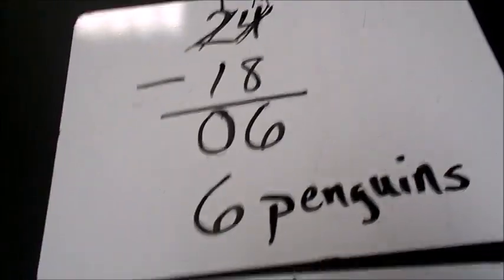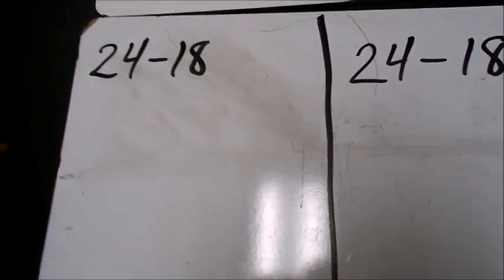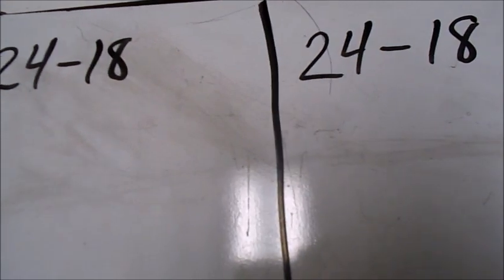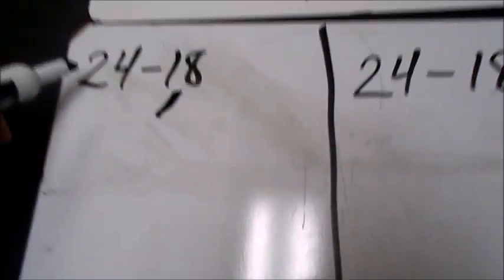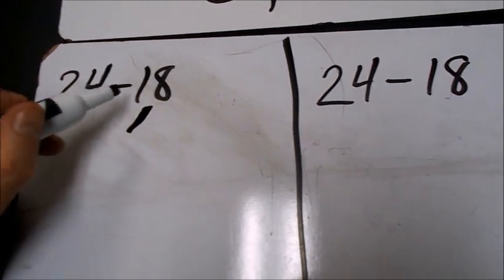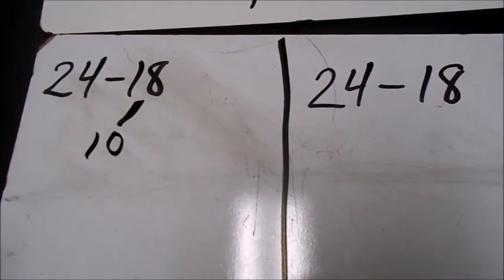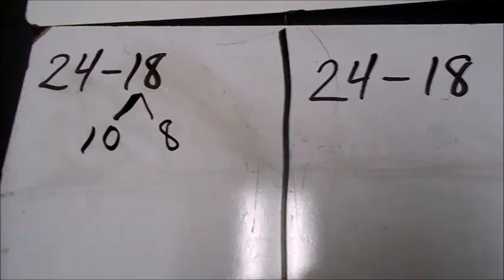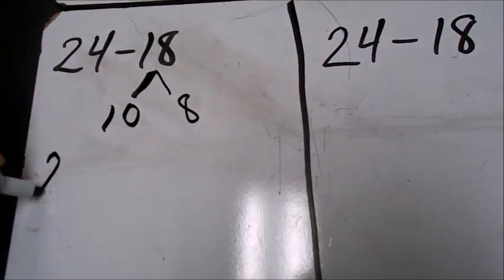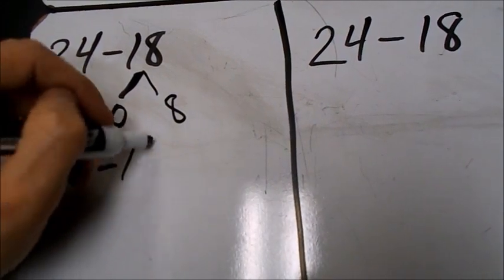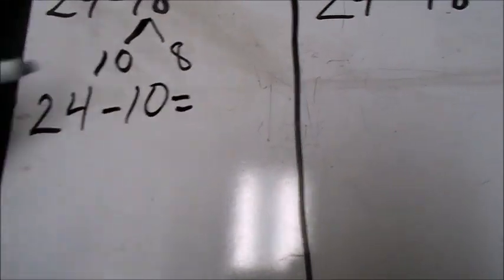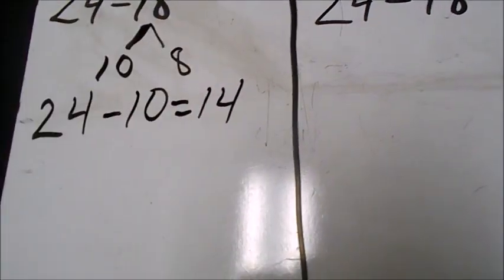However, another way that we can do this is by taking out a 10. So what I'm going to do is take 24 minus 18. I start with the smaller number. I'm going to take out a 10, and that's going to leave me with 8. So then the next step I'm going to do is 24 minus 10. 24 minus 10 is 14.